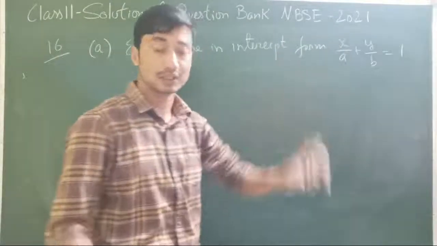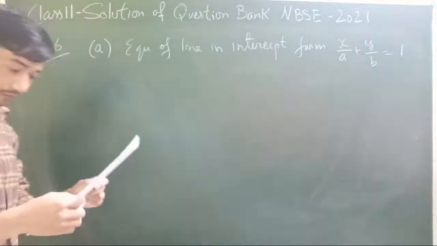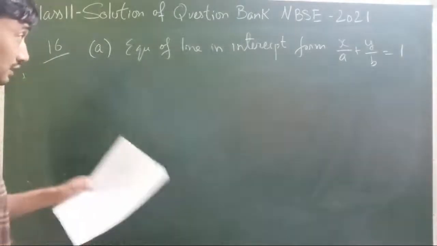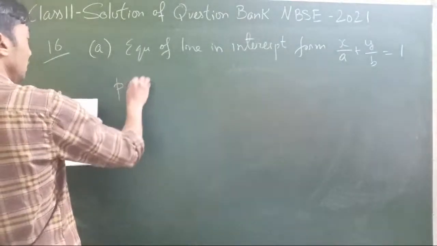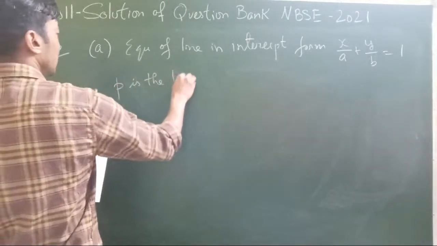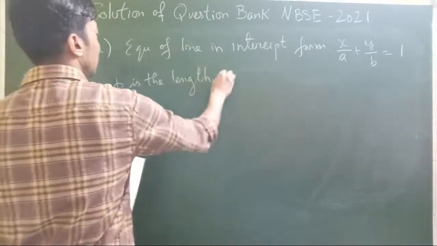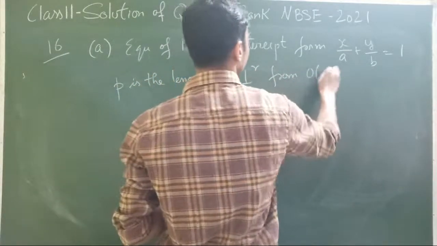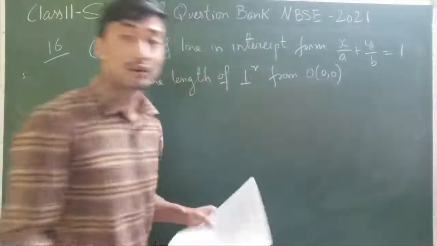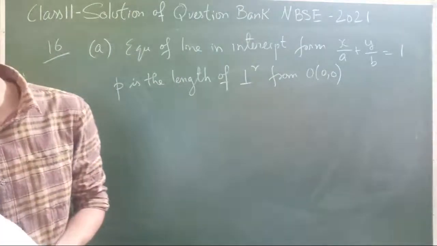This is given to us. And P is the length of perpendicular from the origin.